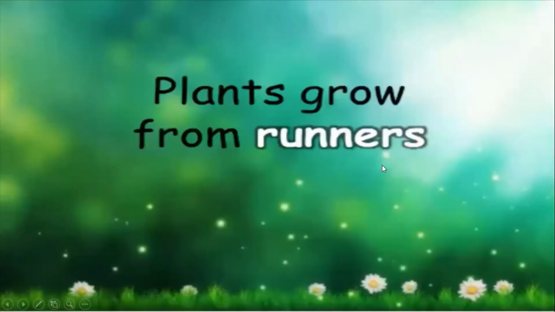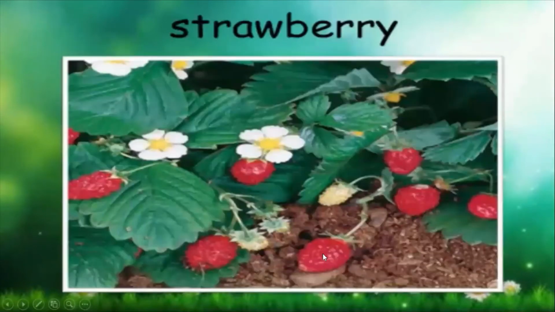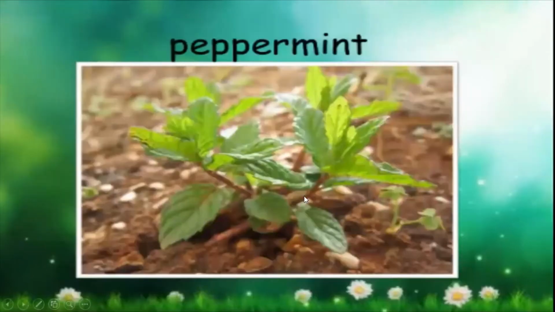Okay. Now plants grow from runners. So now we have seen from the bulb, we have seen from the underground stem. Now we are going to see with the help of the runners. So strawberries. As we know, they will keep on connecting and we will get so many plants of the strawberry.